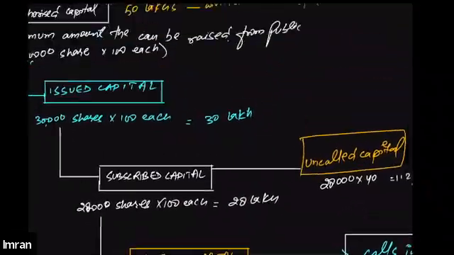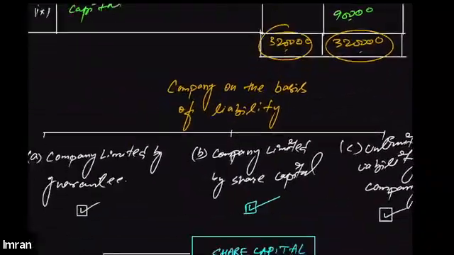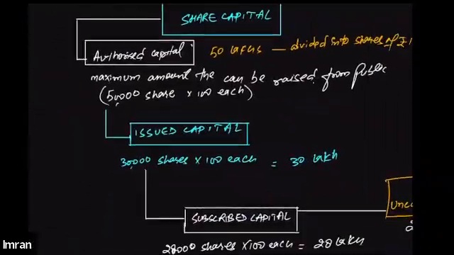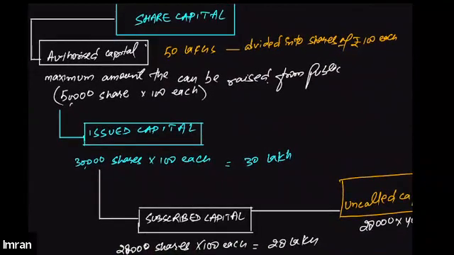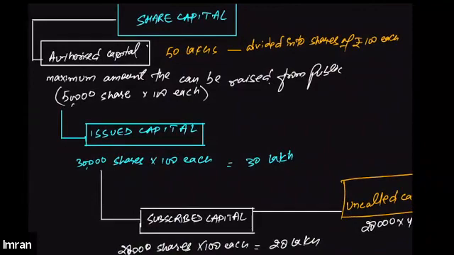All right. So these are the different categories of share capital. Whenever we talk about share capital, it has various elements. Authorized capital is the amount by which a company is registered, or the maximum amount that a company can raise from the public as per the memorandum of association.